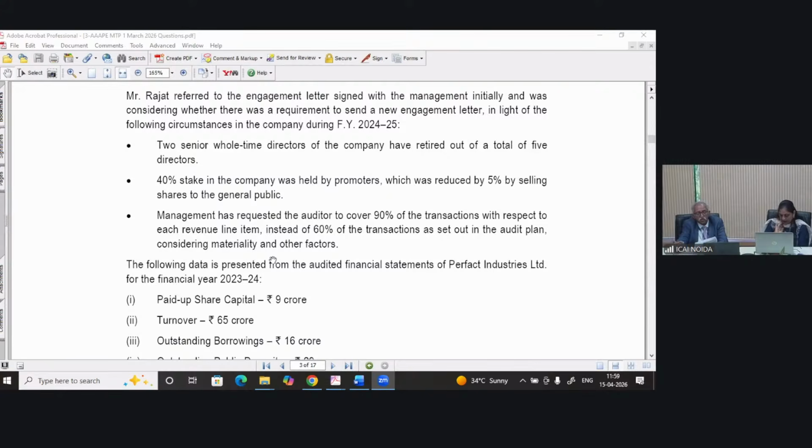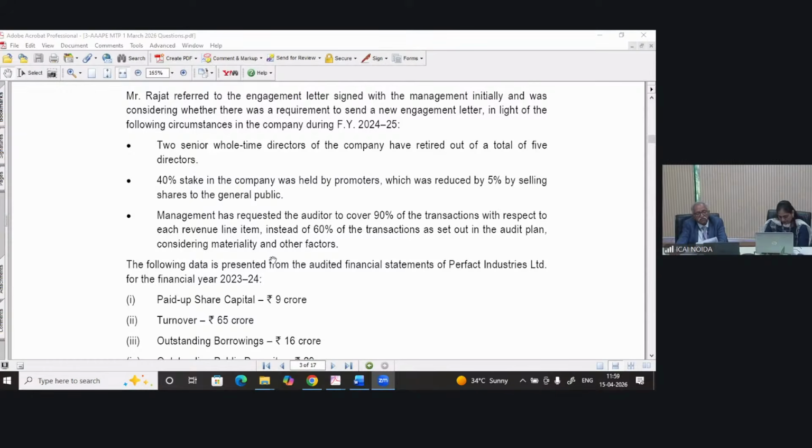The following data is presented from the audited financial statements of Perfect Industries Limited. So this is the extract of data from the financial year 23-24. Paid up share capital was 9 crore, turnover was 65 crore in last year. Outstanding borrowings were 16 crores and outstanding public deposits were 29 crores.